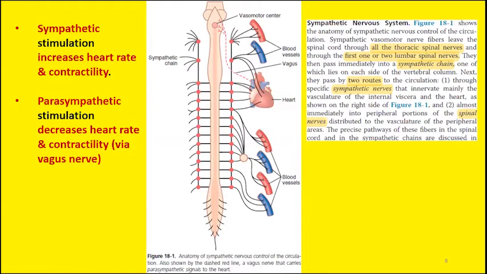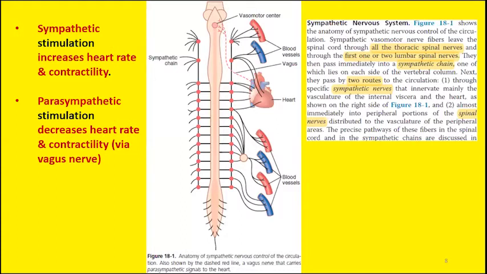The effect of sympathetic stimulation on cardiac activity is very important. Sympathetic nervous system stimulation will give an excitatory response. By excitatory response, we mean increased activity of the heart.